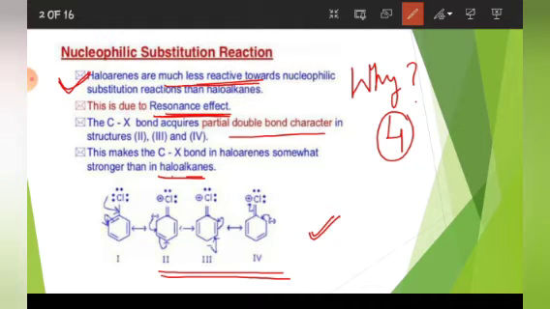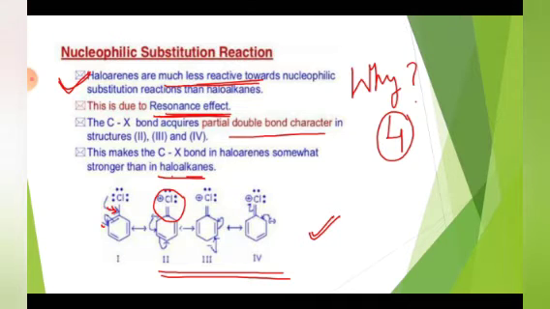As you can see, this Cl has lone pair of electrons and it donates these electrons towards the ring, as you can see in the first structure. So there will be shifting of the bond. This double bond will shift, and between C and Cl it will get a partial double bond character.